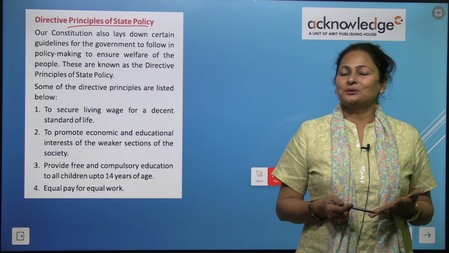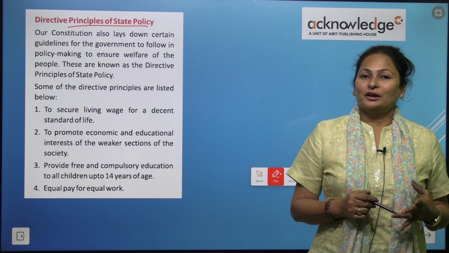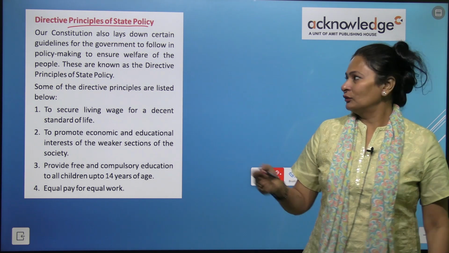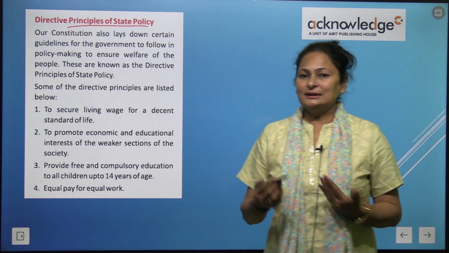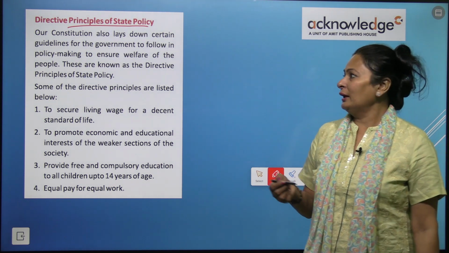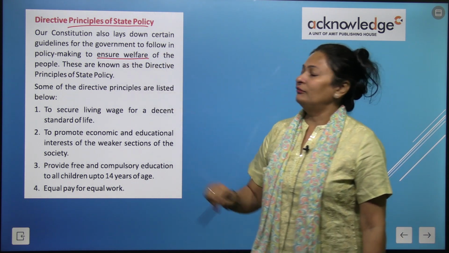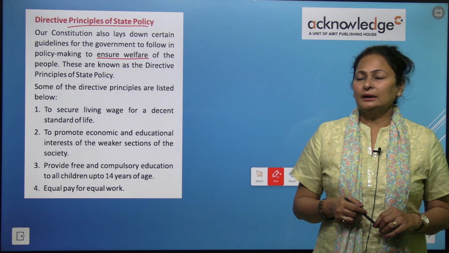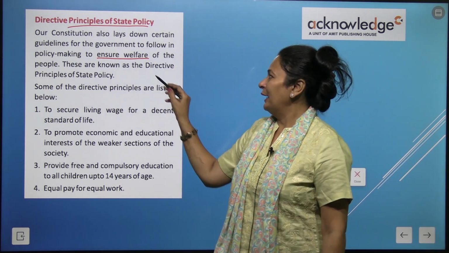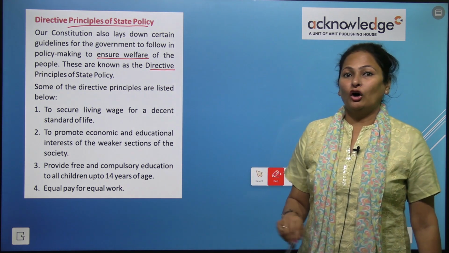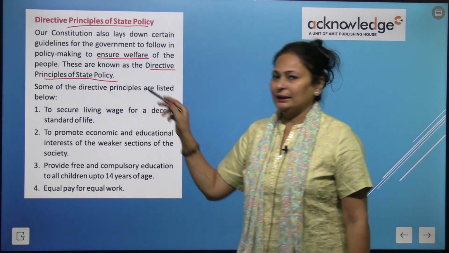We elect them so that they can work for our betterment, for our welfare. So the policies the government makes to ensure the welfare of the people are known as directive principles of state policy, right?